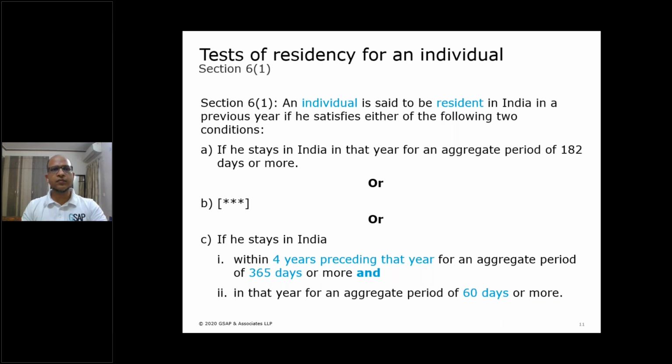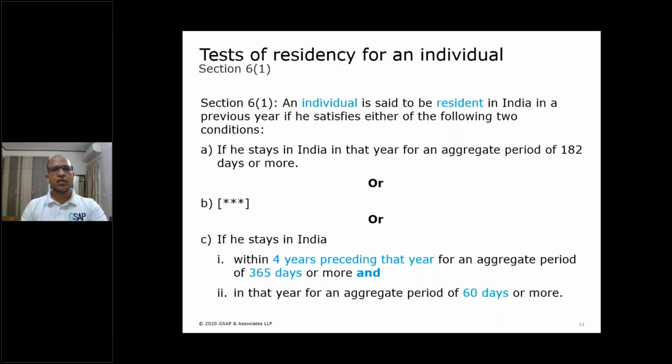What is the first condition? A. If he stays in India in that year, meaning the year for which we are determining his status, for an aggregate period of 182 days or more, then he is a resident of India. 182 days means more than half of the year. If a person stays in India that long, then he is resident of India.